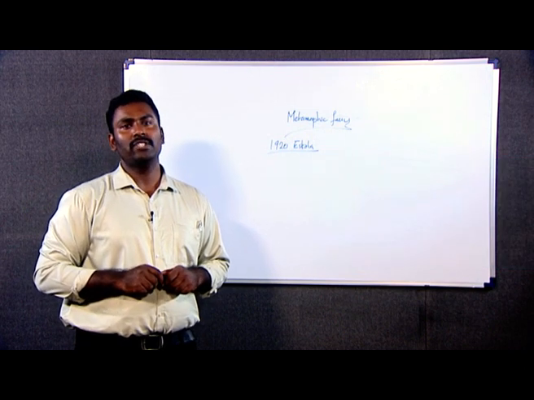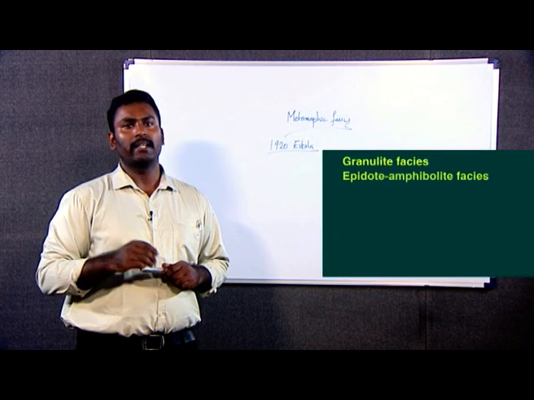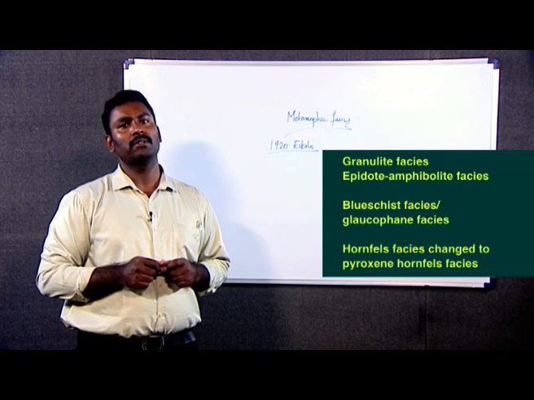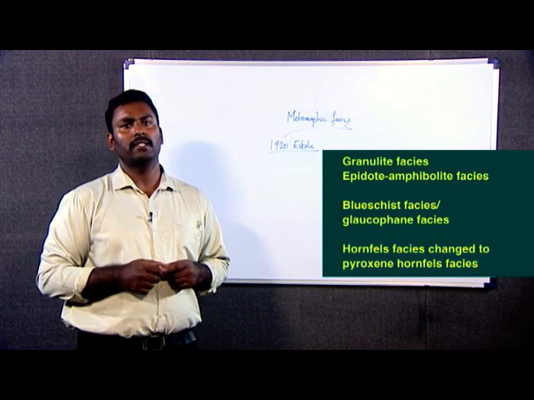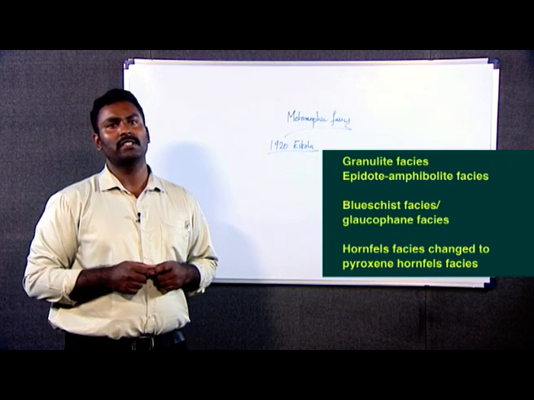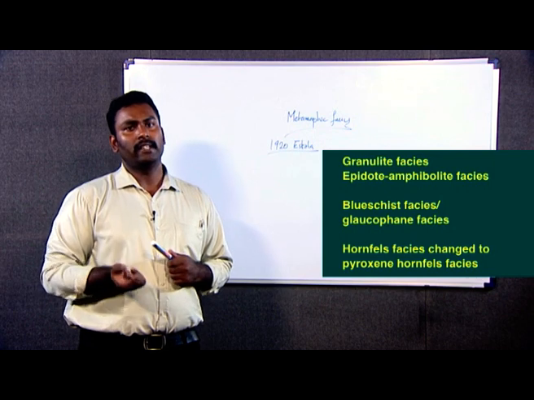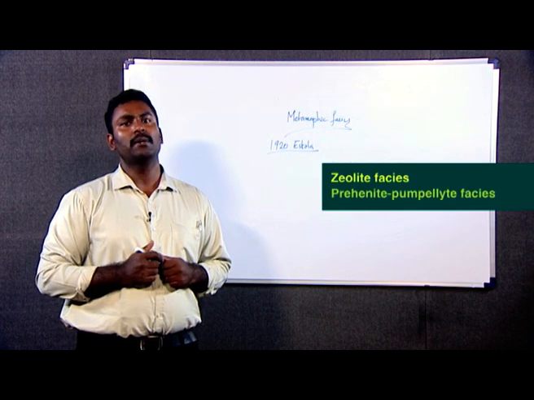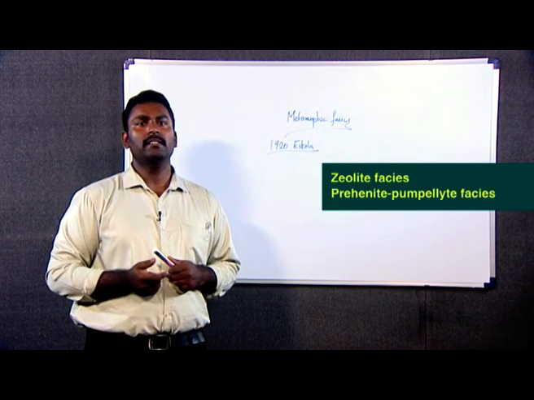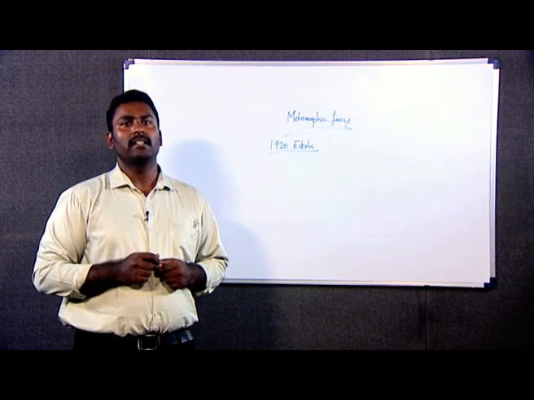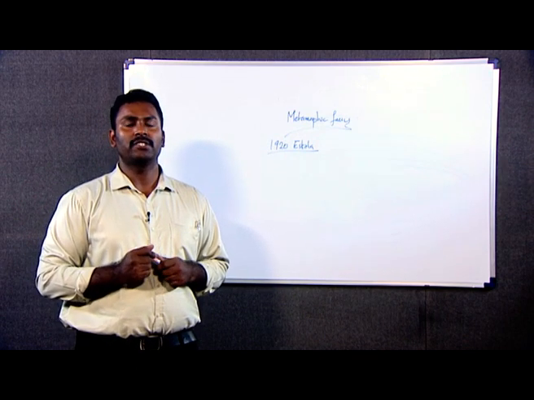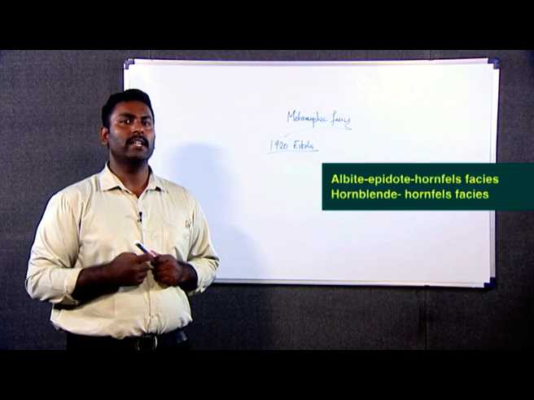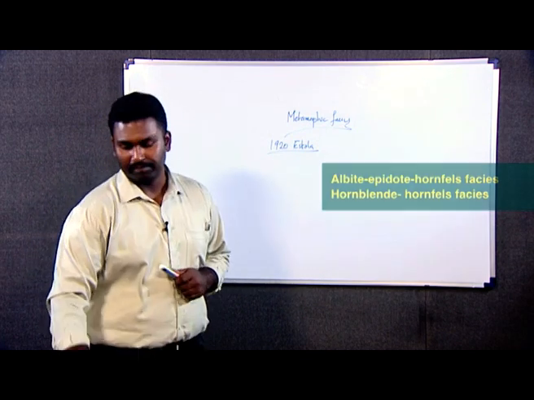Then later in 1939, Eskola added granulite facies, epidote amphibolite facies, blueschist facies, which is also known as glaucophane facies, and he renamed the hornfels facies to pyroxene hornfels facies. Then the next scientist, Coombs, added 2 other facies, that is zeolite facies and prehnite pumpellyite facies. Then again this metamorphic facies has undergone changes. Then Fyfe added 2 other facies to it, that is albite epidote hornfels facies and hornblende hornfels facies. So these are the important types of metamorphic facies.